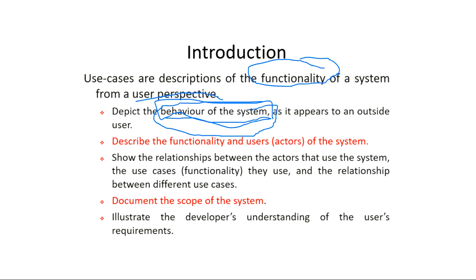It also describes the scope of the system. Scope of the system means the limit of the system. Just like there is a scope of a function, that is, the lifeline of a function. A function will work only from this bracket till this bracket, right? You define the scope of an object, scope of a function. So similarly, you have to define the scope of a system.